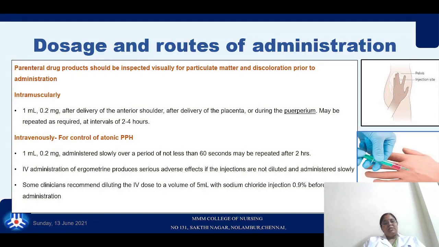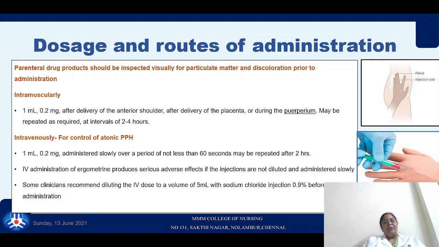Now, how is it administered? It is administered both orally and parenterally. As a nurse, before we administer any parenteral or oral drug, we need to inspect visually for particulate matter and discoloration prior to administration. Intravenously or intramuscularly it can be administered. Usually we don't use it intravenously unless there is a life-saving measure needed. We give it intravenously in that case. Intramuscularly it is given after the delivery of the placenta.